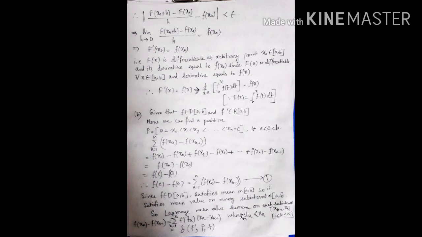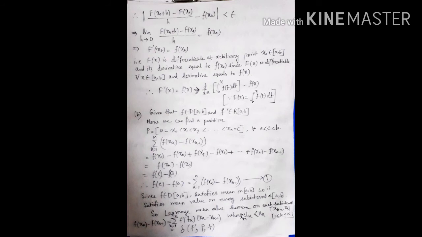Now proof of part b. That means, if f is integrable on closed interval a comma b and capital F is a primitive of f on closed interval a comma b, then integration a to x f(t) dt is equal to F(x) minus F(a). So f is integrable on closed interval a comma b and capital F is a primitive of f, which means capital F dash is equal to small f. So given that F belongs to D closed interval a comma b, that means F is differentiable, and F dash belongs to R closed interval a comma b, that means F dash is an integrable function.